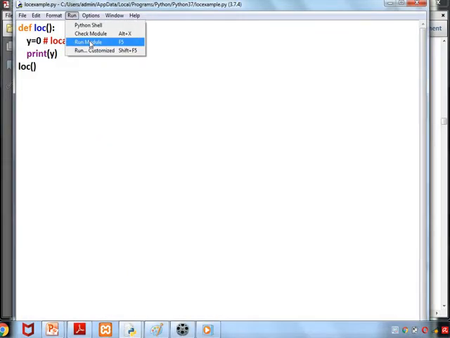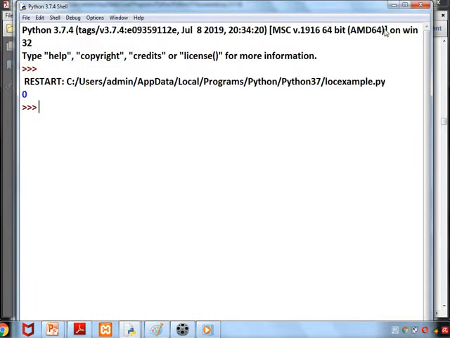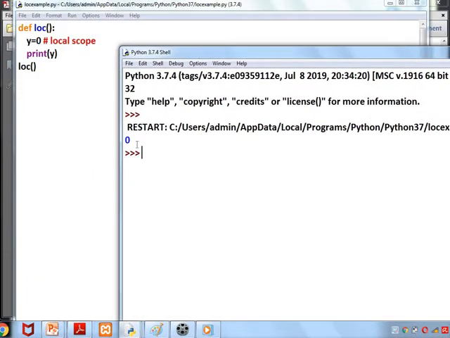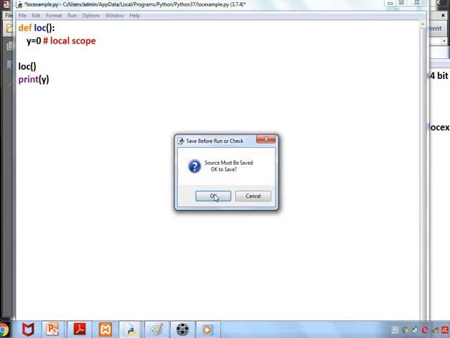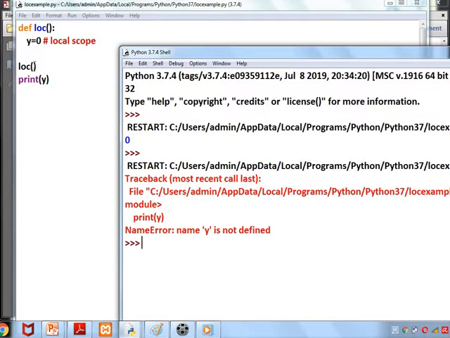See the execution. As the y is inside, we are printing, it is giving the value as 0. Same program, when this line is taken out, it will say error, because the y is not defined. Y is inside the function, but it is called outside the function. So it is in the global place, so it is unknown. So how to make a variable global?